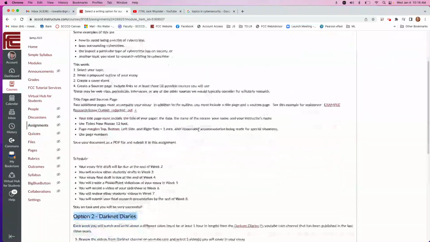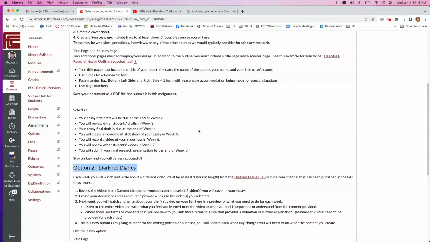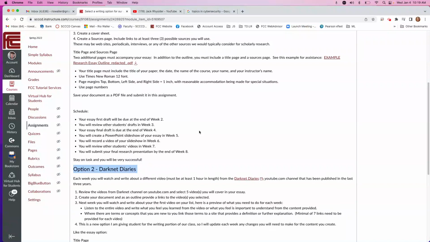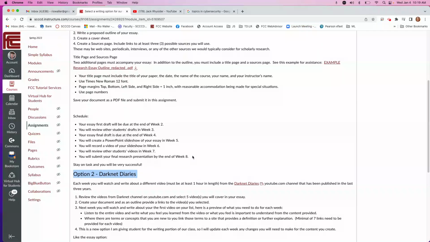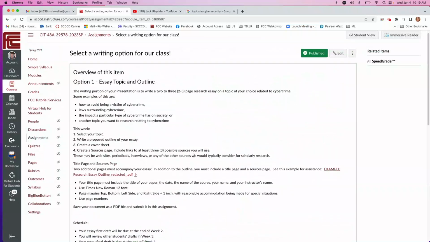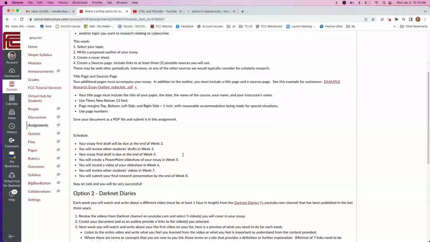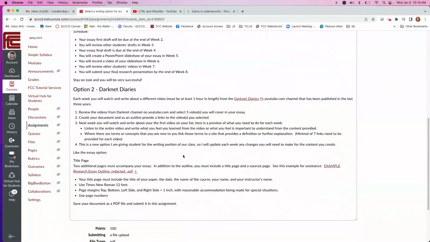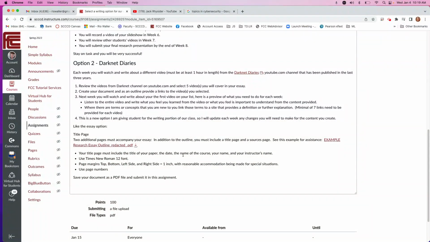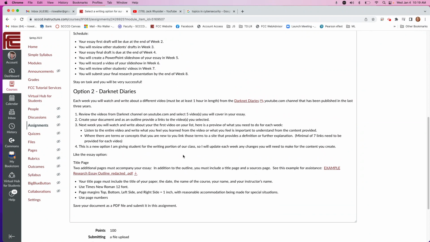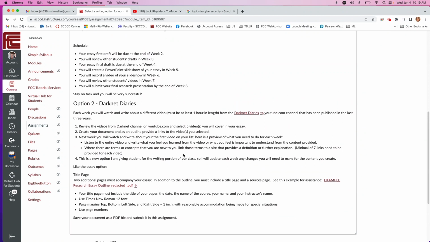Think about which topic, because here's how you might approach this. If you're very new to this and just want to kind of get a really good overview of some of the things around cybersecurity, this might be a good option. As an example, if you're somebody that has a little more experience and wants to go deep on a topic, right, you might choose this. But again, that wouldn't hold true for every student. I'm going to allow you to select because I really want you to have some choice here in what it is you focus on, because there's just so many topics and so many things you need to learn around cybersecurity.